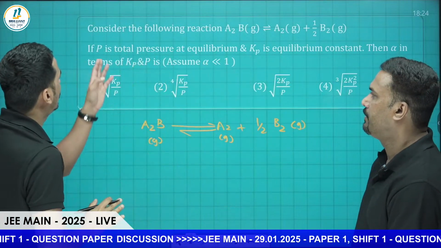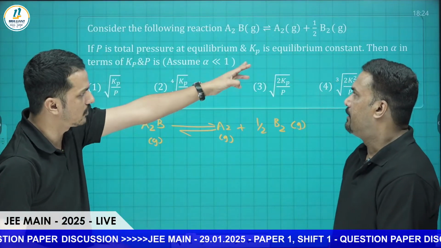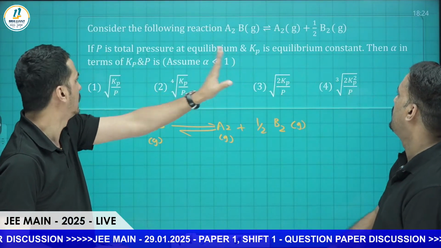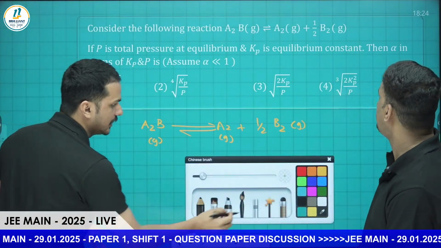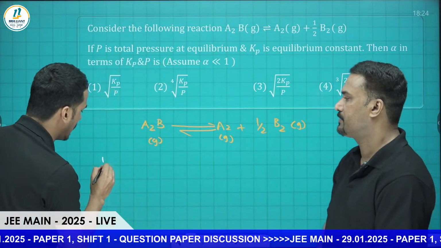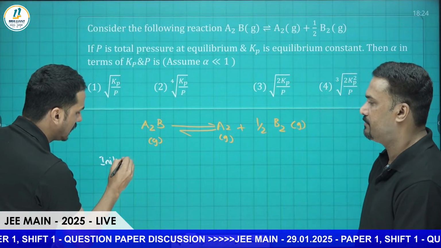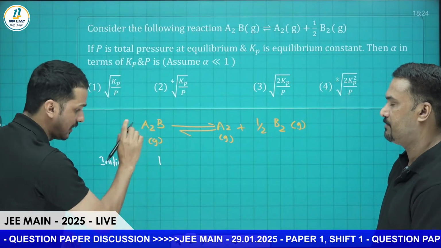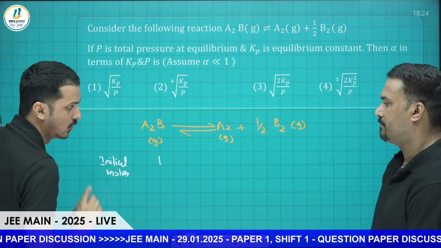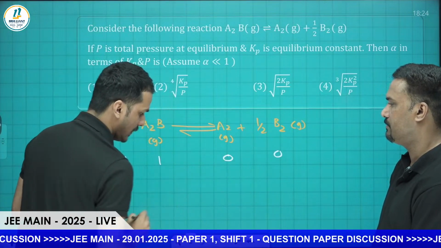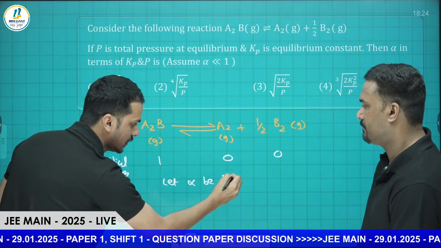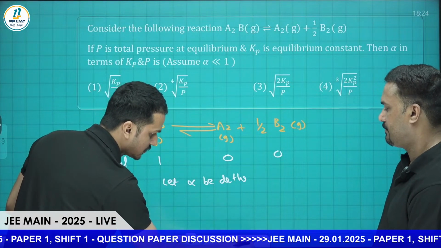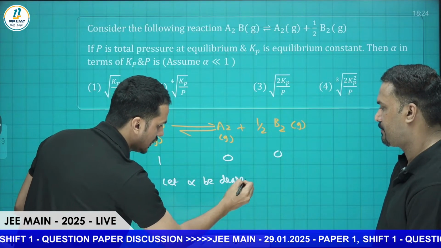Then they are asking, with total pressure P and equilibrium constant Kp given, for alpha in terms of Kp and P. So let me start with the initial value. I am taking 1 mole of A2B initially, and the products are 0. Let alpha be the degree of dissociation.